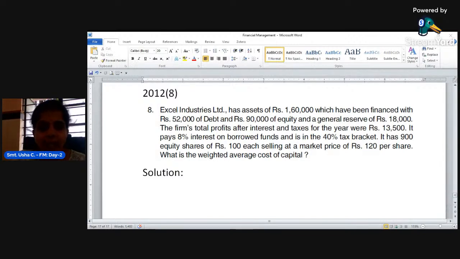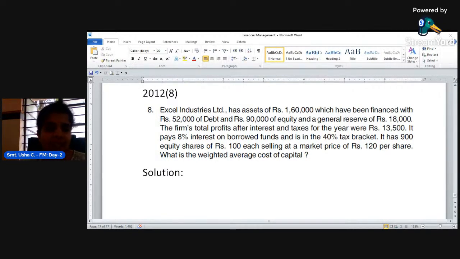Okay, come back. For this we have to calculate cost of debt first. Next is cost of equity. So for equity capital, what do we require? For equity capital, we need earning per share and the market price per share. Next, general reserve. For general reserve, the formula is the same as the cost of equity formula.